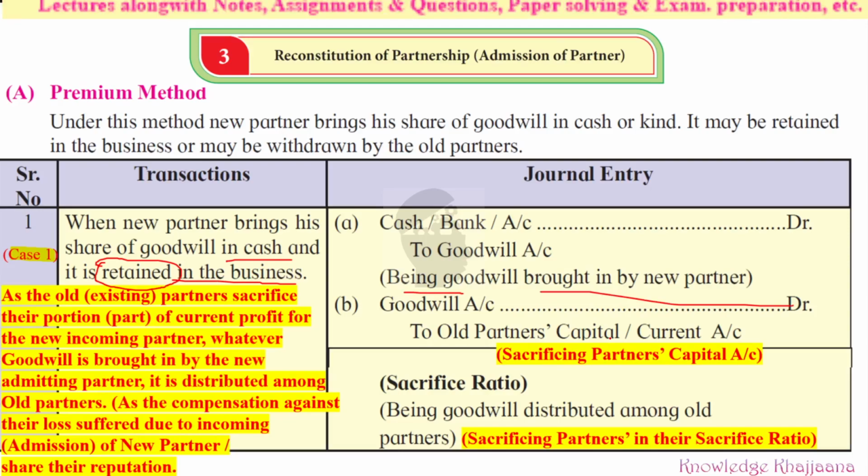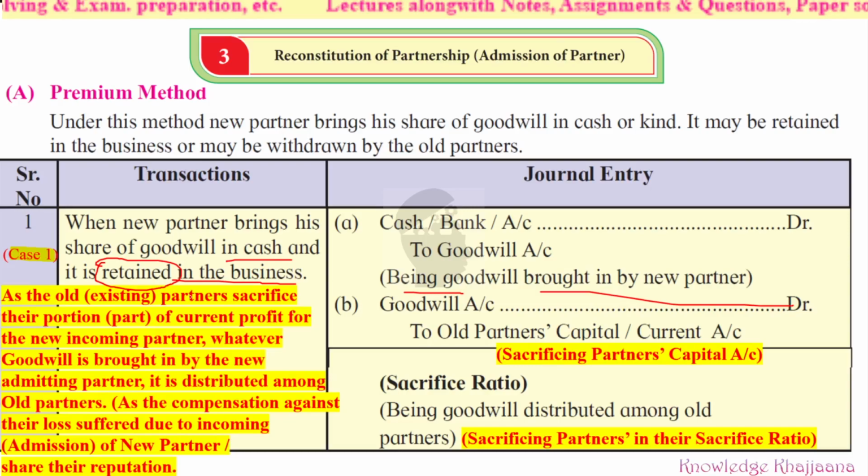So what is the second entry? Because it is retained in the business, to whom is it given? It is given to the old partners. So what is the second transaction? Goodwill account debited to old partners' capital or current account. In the sacrificing partners' capital account, which partners? Old partners means sacrificing partners, because they are sacrificing their share of profit. So that goodwill is transferred to those old partners. It can be transferred to their capital account or current account.